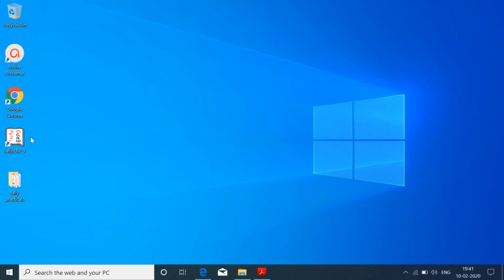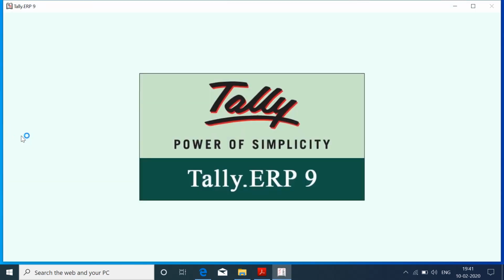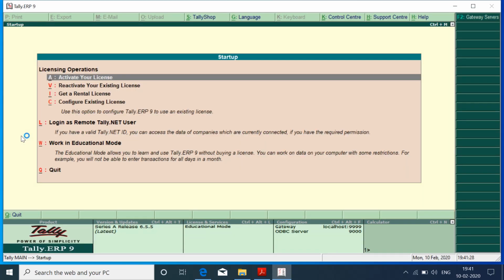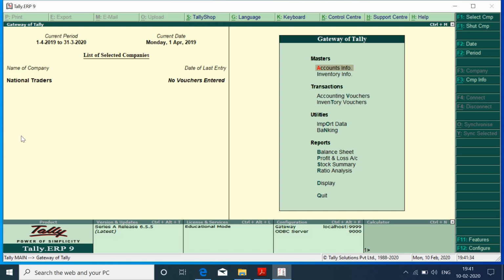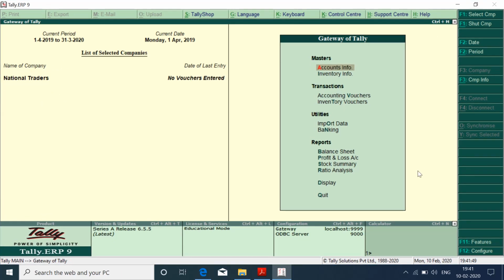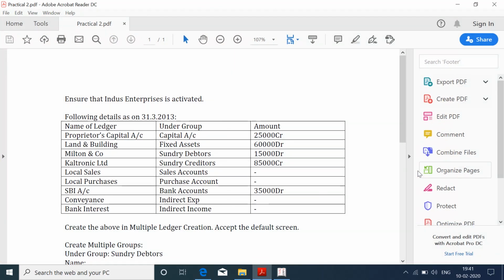Now let us open our Tally application from the desktop shortcut. Once we open Tally, we will go to work in education mode. The shortcut is Alt W. And then you can see that our company National Data is already activated here. This National Data we created in the previous practical, practical number 1. Let me full screen this. Okay, now we are ready to start with practical number 2.